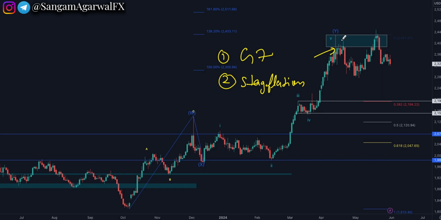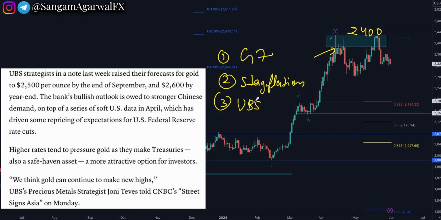When price hit 2400 the first time, each week at least one bank gave a bullish forecast. Now UBS Bank is again bullish on gold and they have raised their forecast. So UBS Bank is still dancing to the music, like they said in their April forecast.